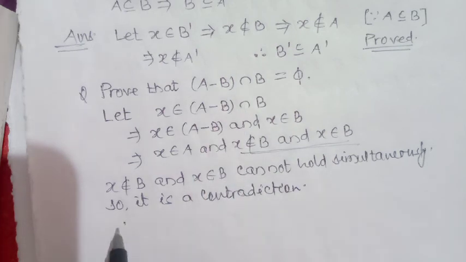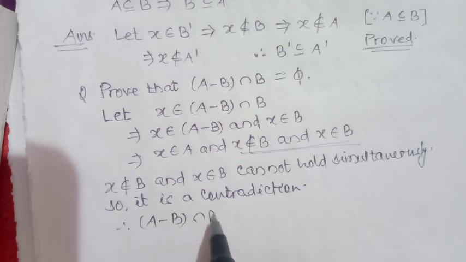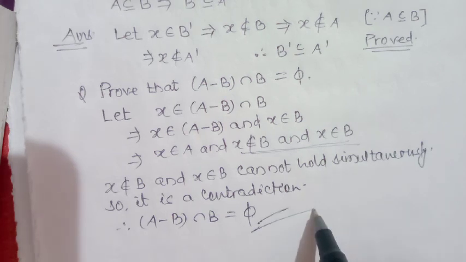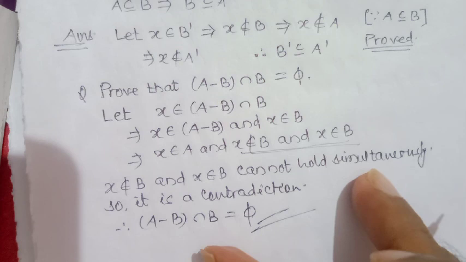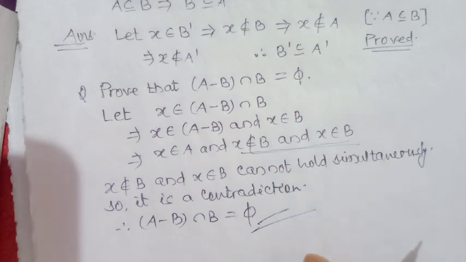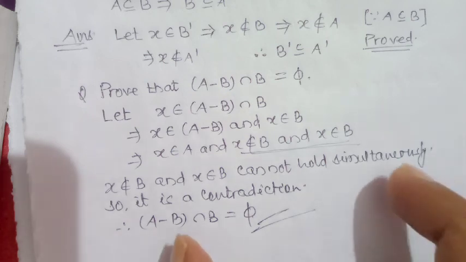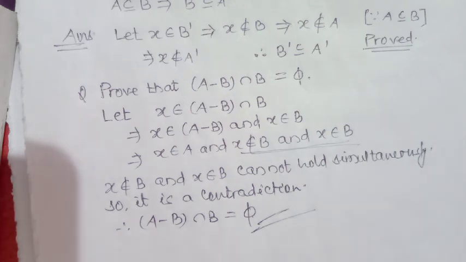Therefore, A minus B intersection B is equal to phi. So children, this theorem is proved by the method of contradiction. In my next class, I will derive some more theorems, then we proceed to questions. See carefully, understand carefully. If you have any doubt, then ask through WhatsApp, and after the class I will again give you some problems for practice. Till then, thank you.